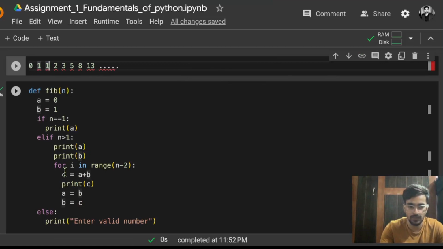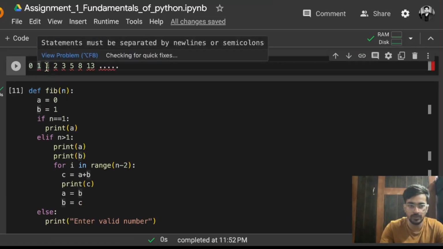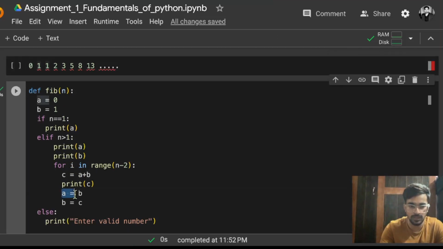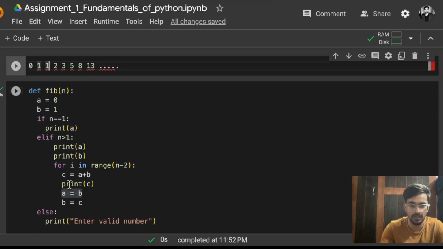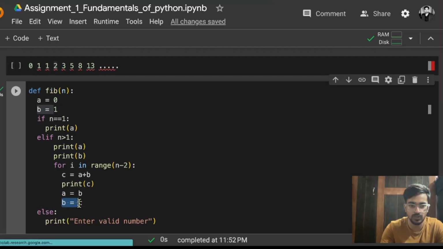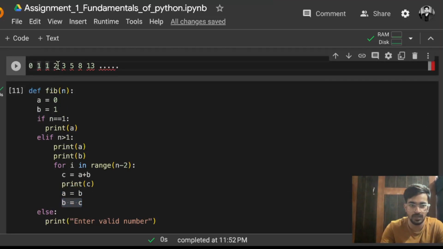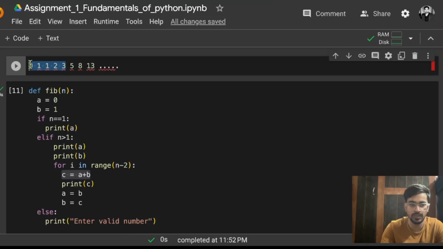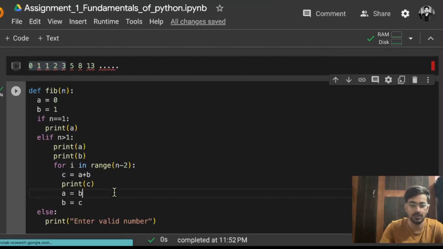Now if I just calculate c, it will be 1 plus 1 and it will be 2. Again after printing 2, this logic will change, a equals b. So this was b, this time it will become a, and the c that was 2, which we got by adding, is going to be stored as b. So 1 is becoming a, 2 is becoming b. Now if you calculate c, it will be a plus b, that means 1 plus 2, which is 3. So up to here it is going to stop because you are asking for 5 terms.